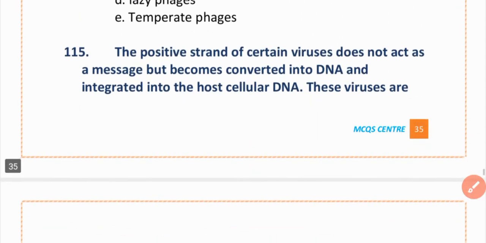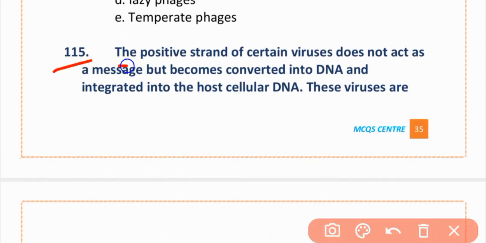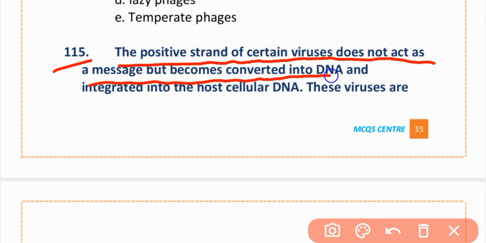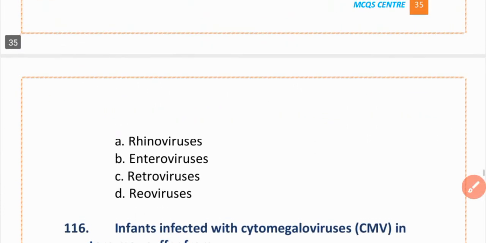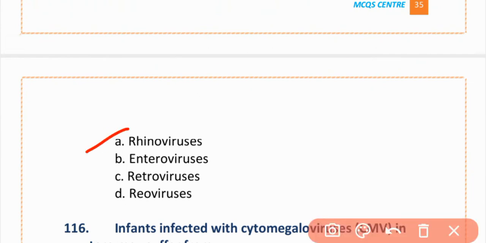MCQ number 115. The positive strand of certain viruses does not act as a messenger but becomes converted into DNA and integrated into host cellular DNA. These viruses are: option A is rhinoviruses, B is enteroviruses, C is retroviruses, D is reoviruses. The correct option is option C, retroviruses.